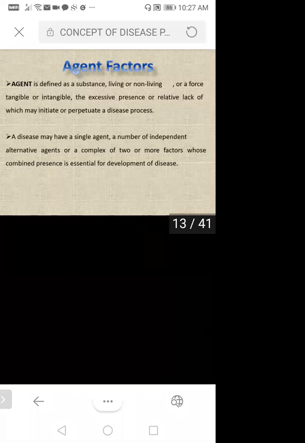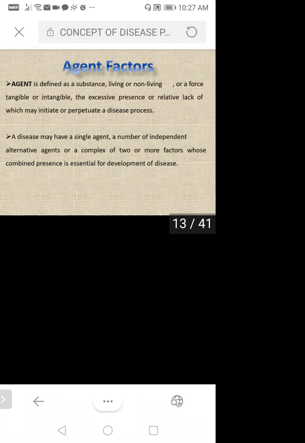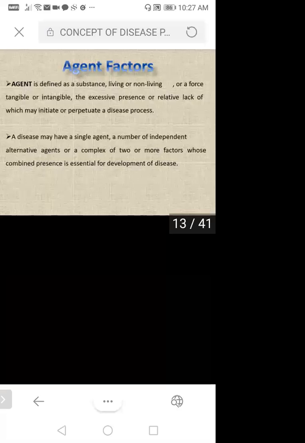How the person will come, or how the doctor will diagnose that that person is having that particular disease. So that only we are discussing here, that is under the concept of disease only. So agent factor means agent is defined as a substance. It may be living or non-living, or it may be a kind of force, tangible or intangible, the excessive presence or relative lack of which may initiate or perpetuate a disease process.